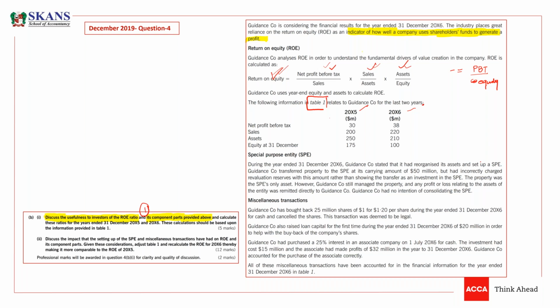Okay. Now, guys, just calculate some ratios. Okay, let me calculate these ratios, then we will explain this. For 2000x5 and 2000x6. So net profit percentage would be 300 divided by 200. It will give me 15%.